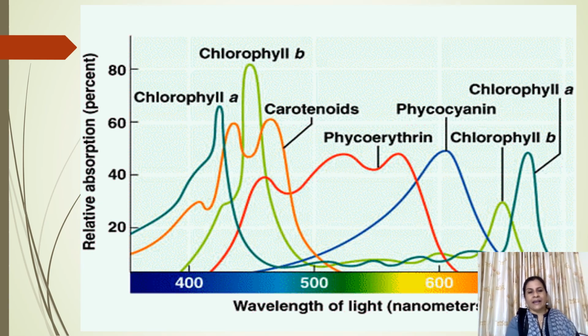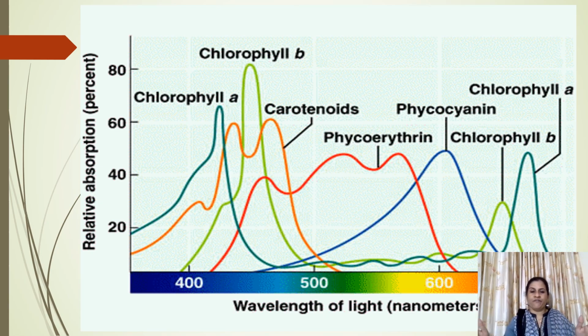Now in this diagram, we are going to see how the light energy is absorbed by the chlorophyll pigments. This is a graph drawn of light absorbed versus wavelength of light. The visible spectrum of light ranges from 4000 Angstrom or 400 nanometer to 7000 Angstrom or 700 nanometer.